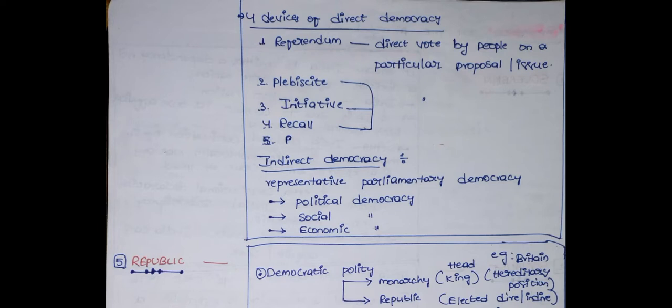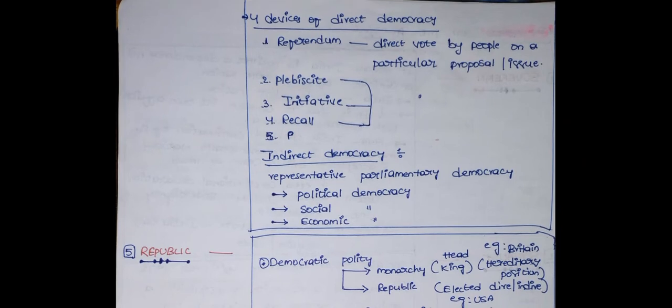We follow democracy in all aspects: political, social, and economic. Direct democracy means referendum, a direct vote by the people on a particular issue or proposal in parliament. Referendum, plebiscite, initiative, and recall, these four devices are examples of direct democracy.